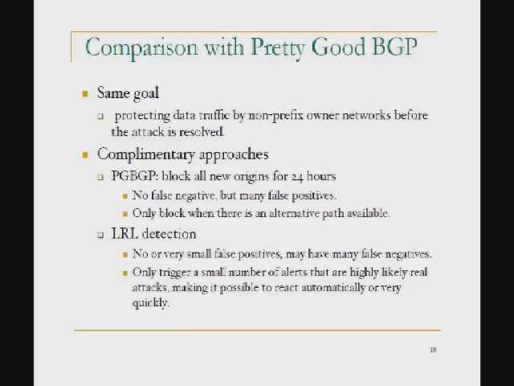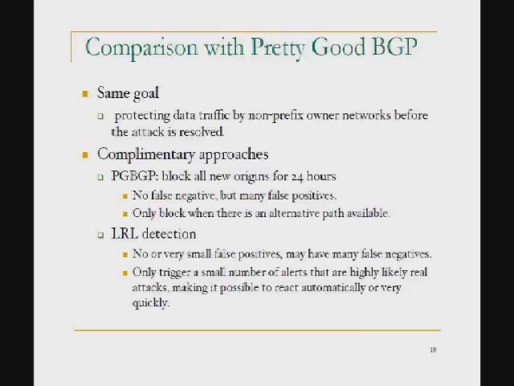This work has the same goal as Pretty Good BGP, of protecting data traffic from non-prefix-owner networks. But we have different approaches. Pretty Good BGP blocks all the new origin announcements, so they can catch all the prefix hijacks. But at the same time, you're going to have many, many false positives. We are not trying to catch all of them.